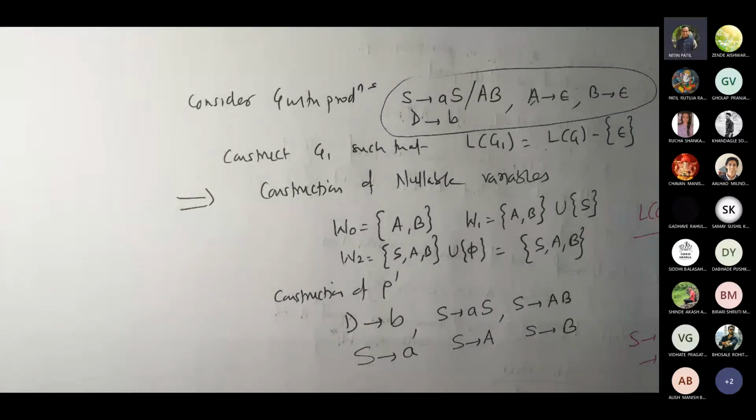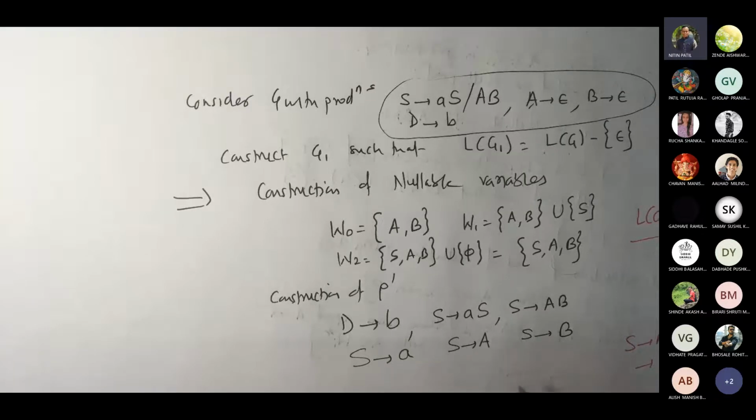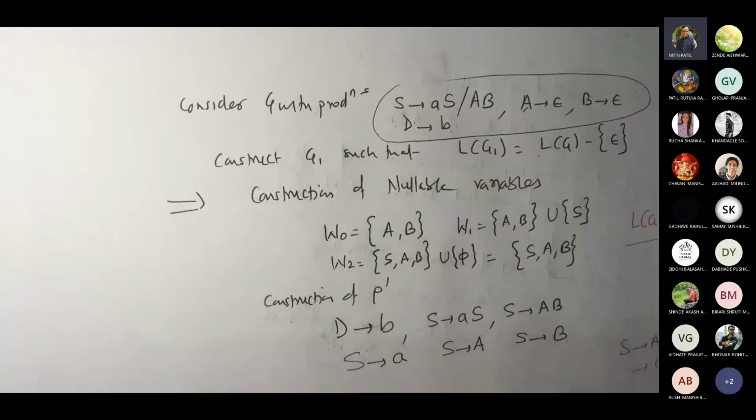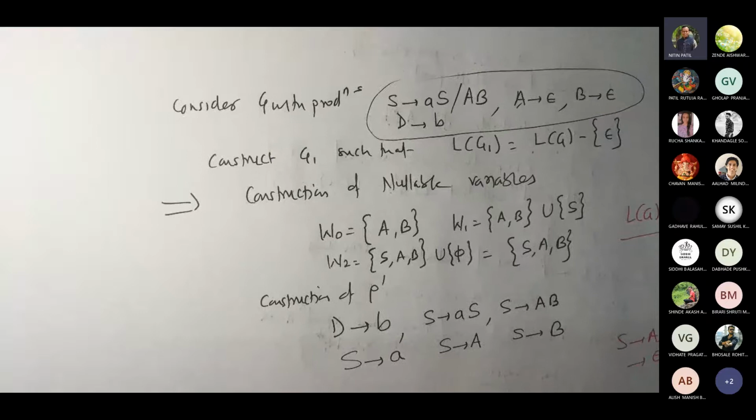Fine. So let me talk about now how to protect that language. We are getting something which will take us to the next theorem. These productions, we have to remove these two. That would be done by the next theorem. But first of all, let us see how can we protect it. How can we protect that epsilon to be part of it?